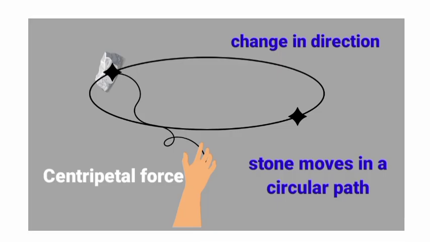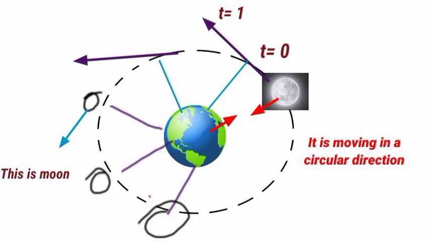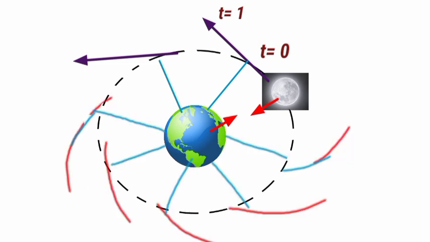So, like I said in the activity, the stone moves in a circular path. As the stone is moving, the direction is changing. There is a change in direction. So, the change in direction involves change in velocity or acceleration. Here also the moon moves in a circular path with a certain speed, and it keeps on changing the direction at every point. You can observe here, the moon keeps on changing the direction. It moves in a circular path. It is moving towards the center of the earth because of gravitation force.